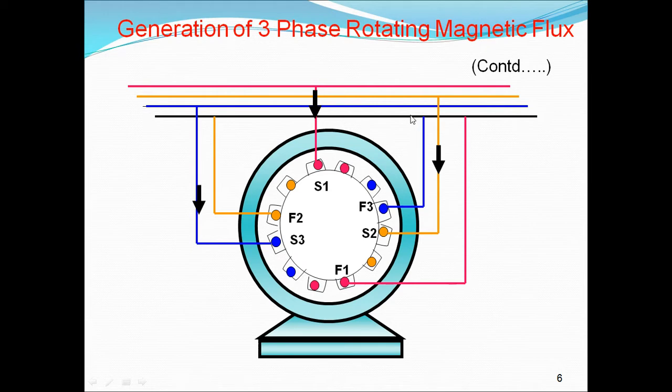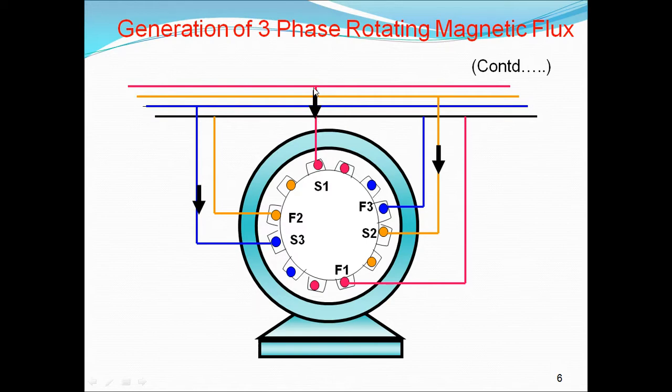Now we are able to tell which type of connection it is. In the last class, I told you if it has three supply wires, then it is a delta connection. If it has four wires, then it is a star connection. This is R, Y, B, and the black one is the neutral.